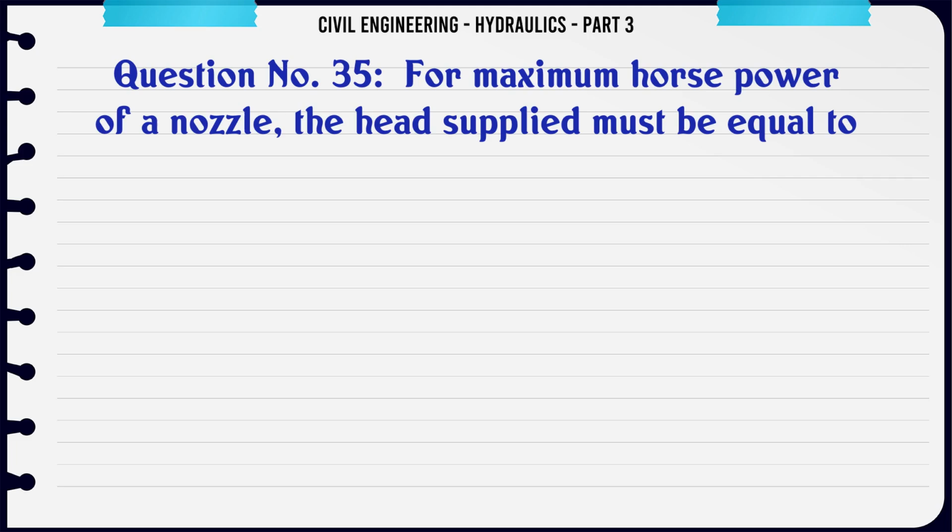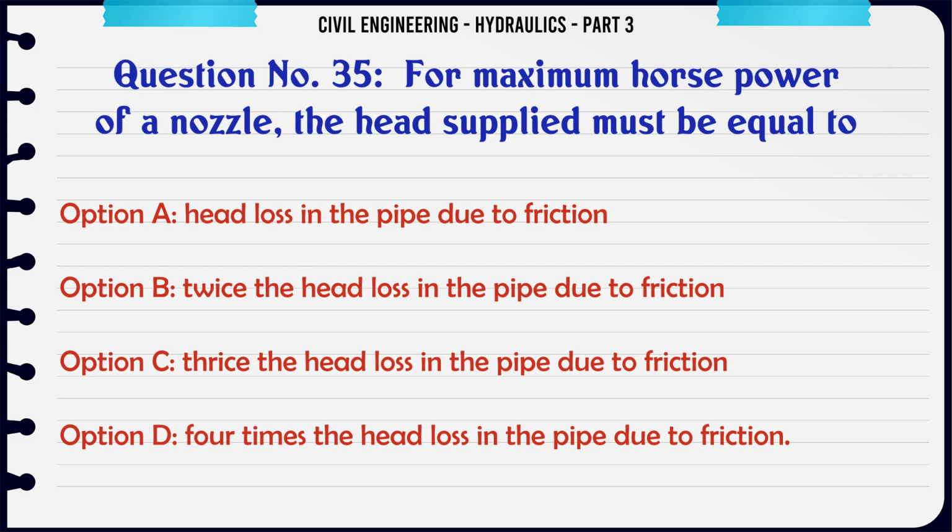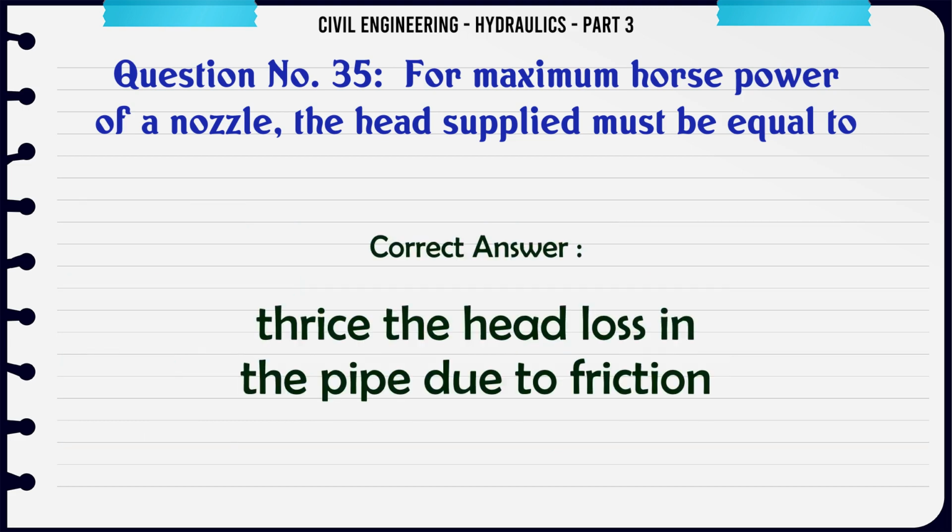For maximum horsepower of a nozzle, the head supplied must be equal to A. Head loss in the pipe due to friction, B. Twice the head loss in the pipe due to friction, C. Thrice the head loss in the pipe due to friction, D. 4 times the head loss in the pipe due to friction. The correct answer is thrice the head loss in the pipe due to friction.